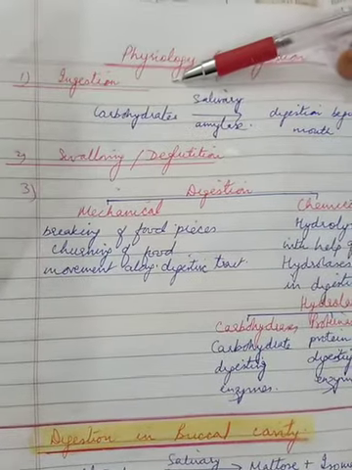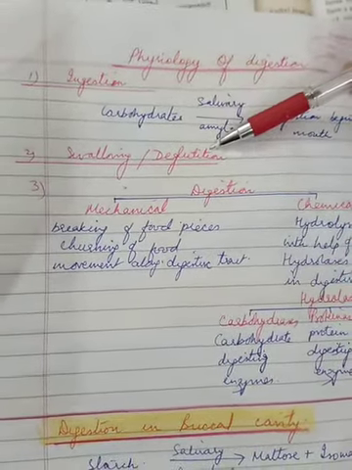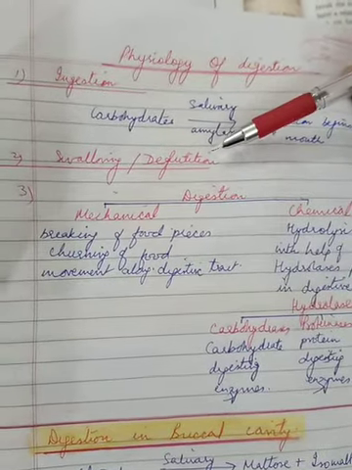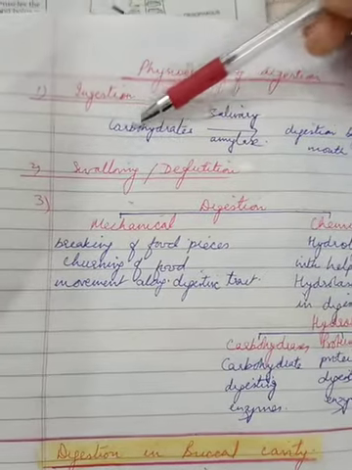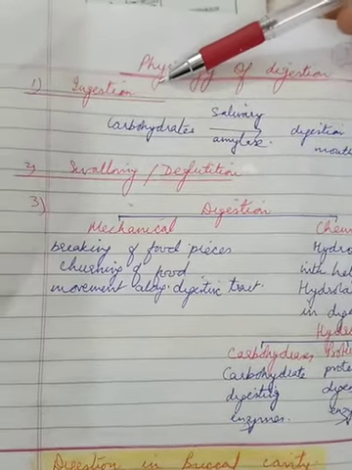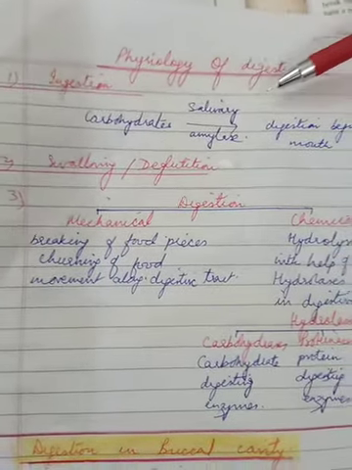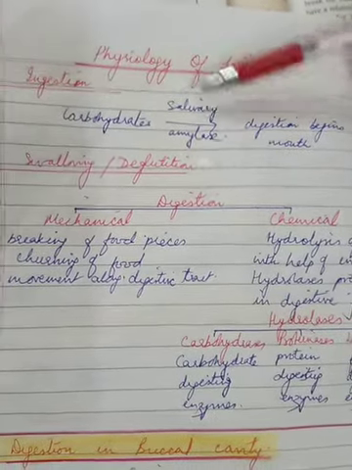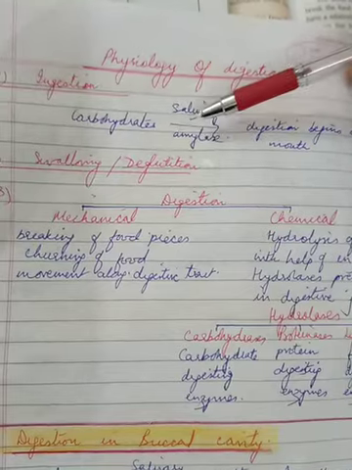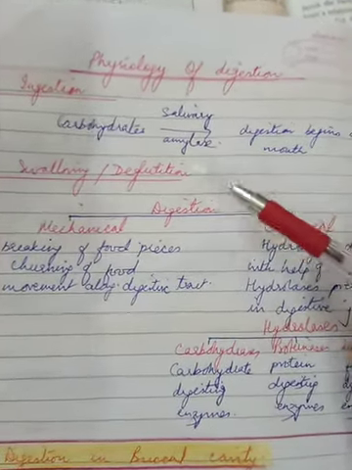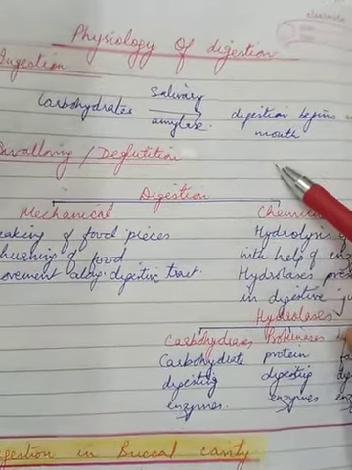As soon as we take the first bite of the food, digestion starts right away. There's a term we have already discussed, ingestion, which means taking of food into the buccal cavity through the mouth. Here in the mouth, food is cut into pieces by the teeth. The salivary glands pour their saliva, which moistens the food.